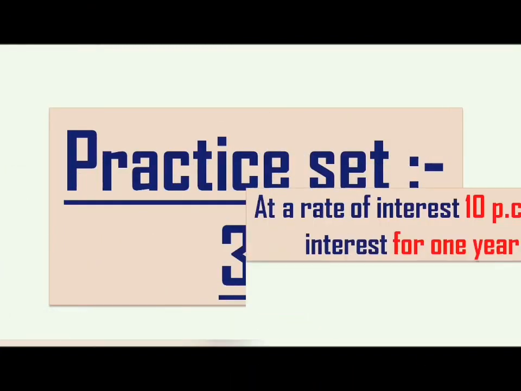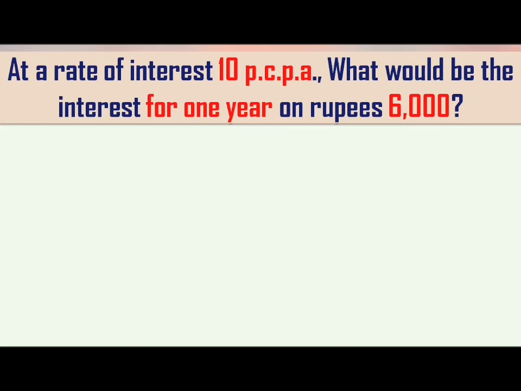The very first sum of this exercise is very easy peasy. The question says, at a rate of interest 10 PCPA, what would be the interest for 1 year on rupees 6,000? This red color part is nothing but the important terms in this transaction. That 10 PCPA, with PCPA written beside that 10, means it is rate of interest, usually indicated by capital letter R. Do not forget to mention PCPA after that number.